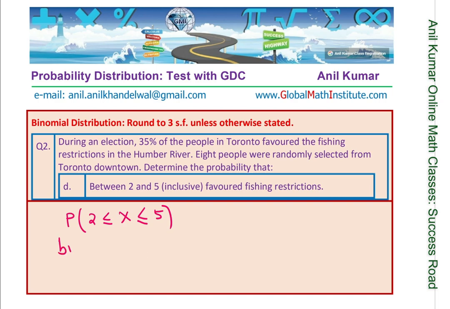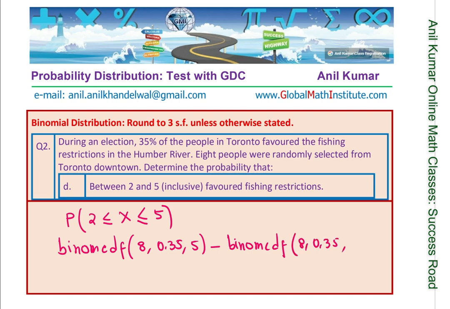So we get the function binomial CDF 8, 0.35, 5, take away binom CDF 8, 0.35, and from this, we are looking at less than or equal to 1, because 2 is inclusive.